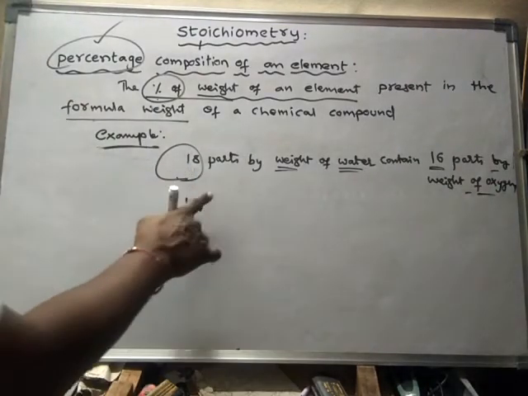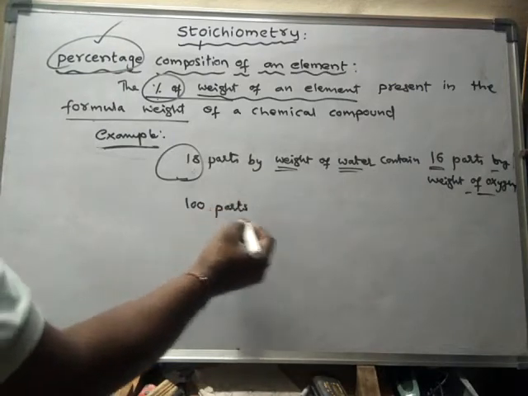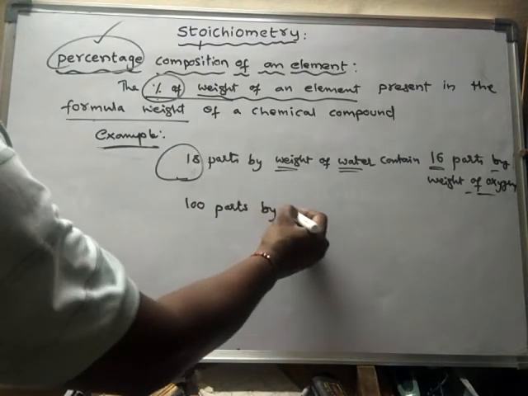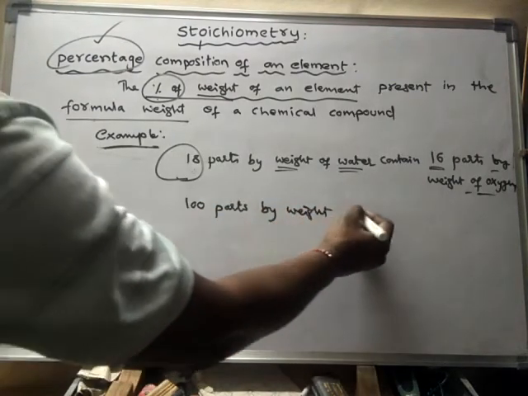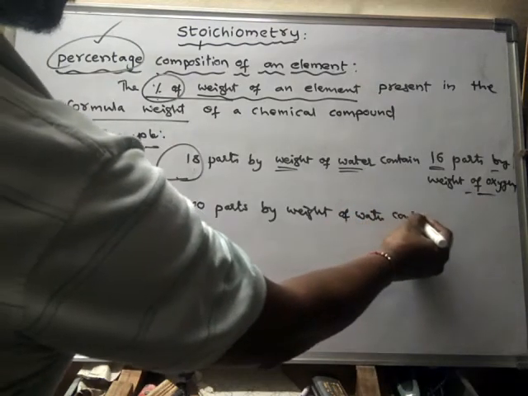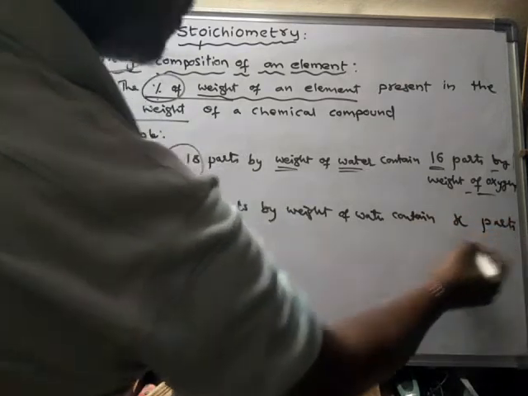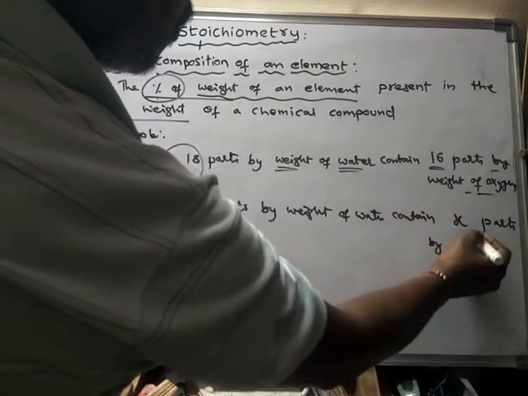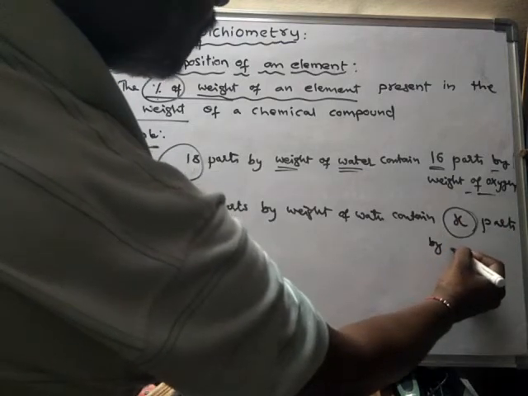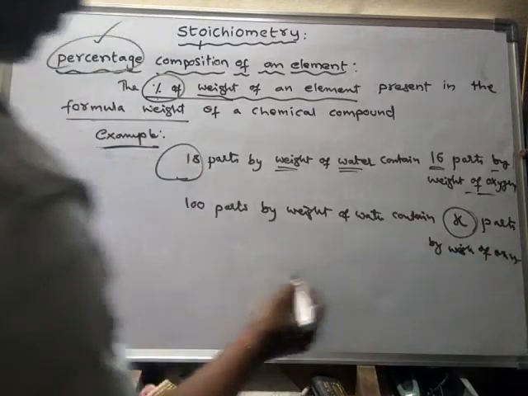Suppose if it is 100 parts by weight of water, 100 parts by weight of water contain X parts by weight of oxygen.